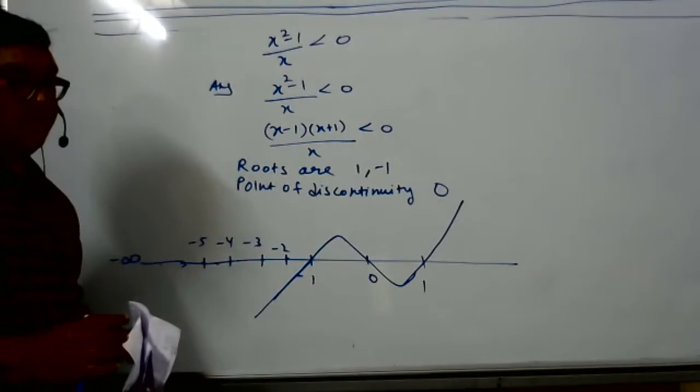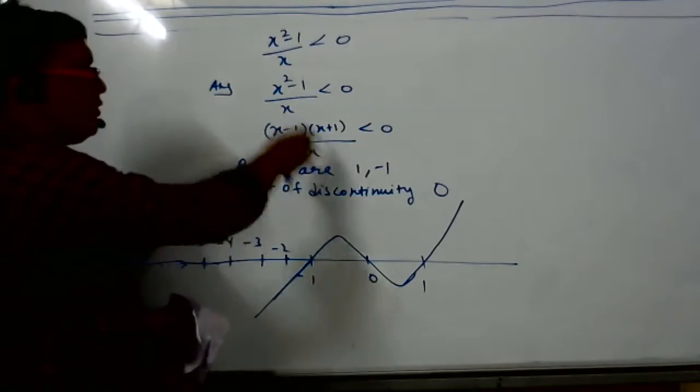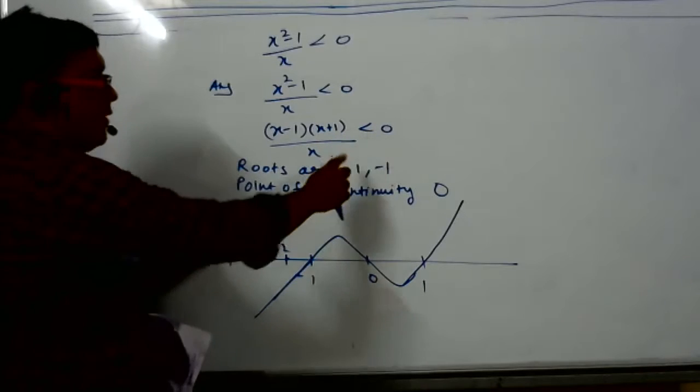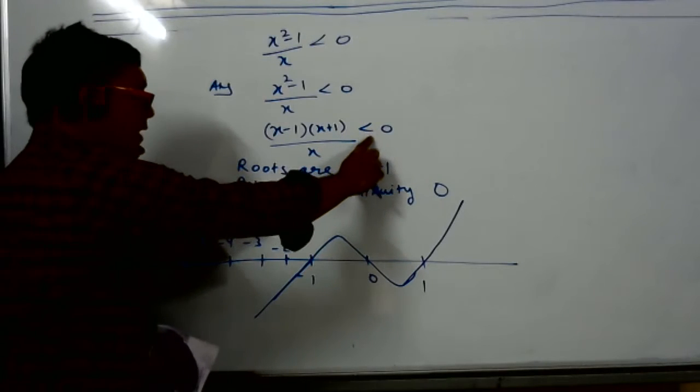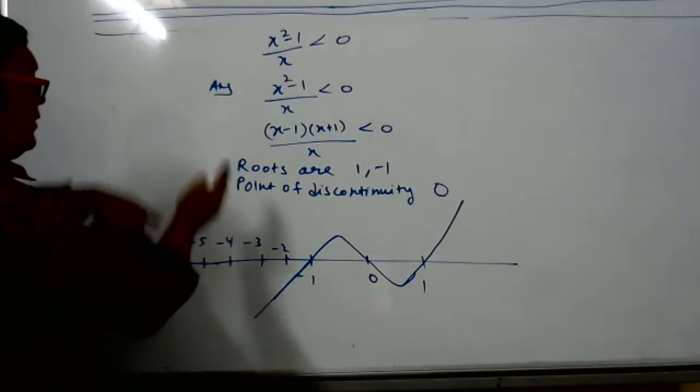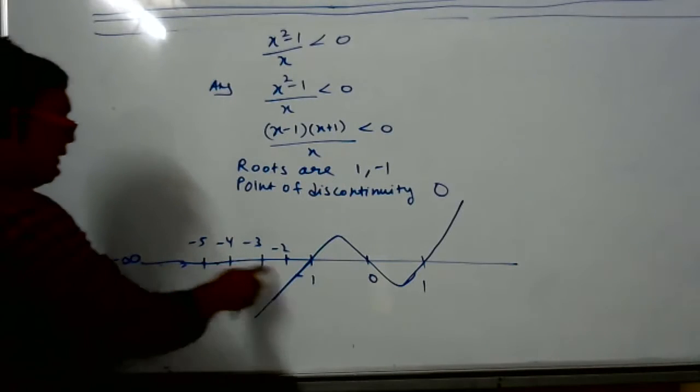So what if it was equal to 0? Less than or equal to 0 means don't do it this way. That is a different story, right student? Pay attention here. You're not understanding. Okay, yeah, I understood this. Less than 0 means below the x-axis. If more than 0, you take above the x-axis. So in which interval is it less than 0?